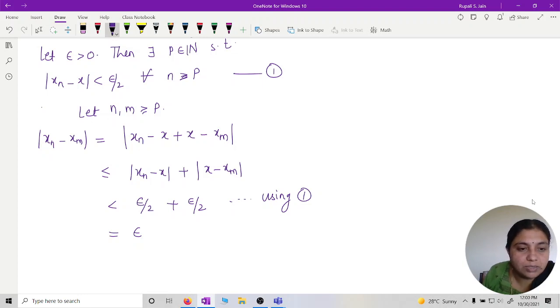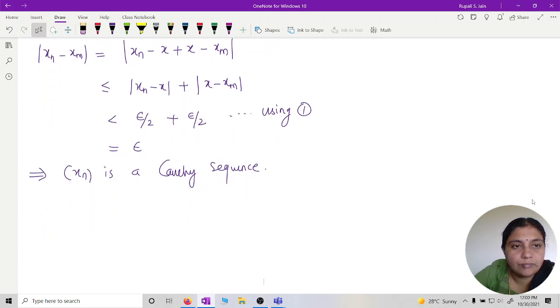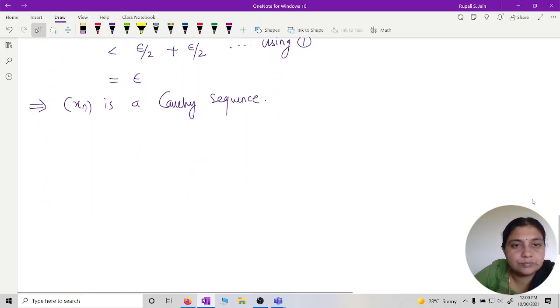Therefore, what this implies? This implies xn is a Cauchy sequence. Is that okay?